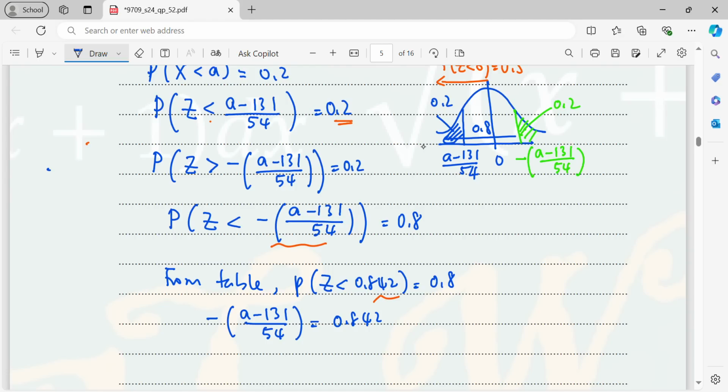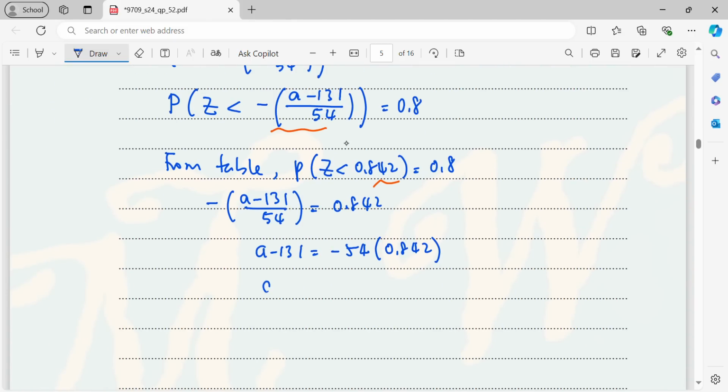So now, to get A, the negative 54 moves to the other side. So I will write A minus 131 is negative 54 times 0.842. Then the minus 131 moves to the other side. So A equals 131 minus 54 times 0.842. So at last, this is going to be 85.532. And now round the answer correct to three significant figures. That is 85.5. So that's all for the A calculation.